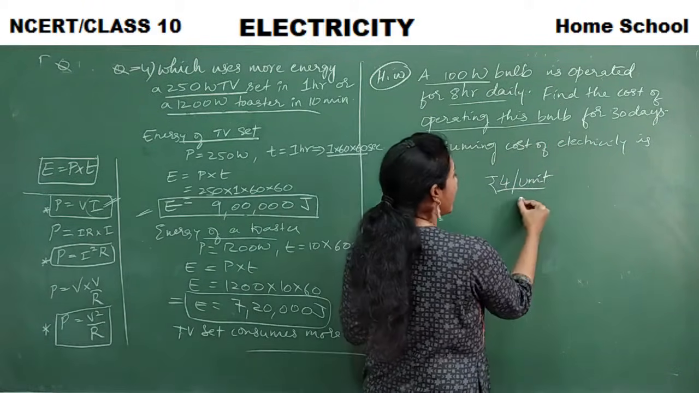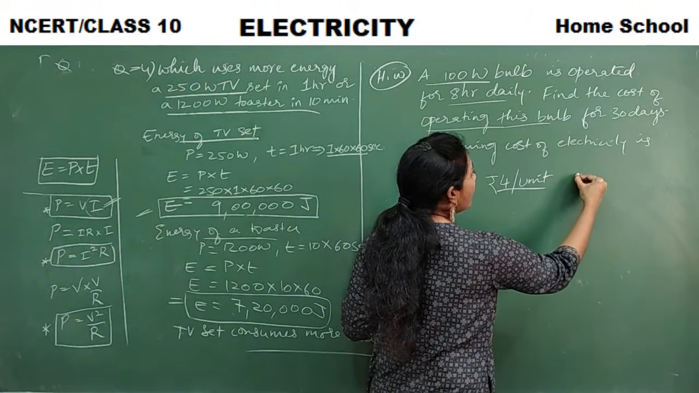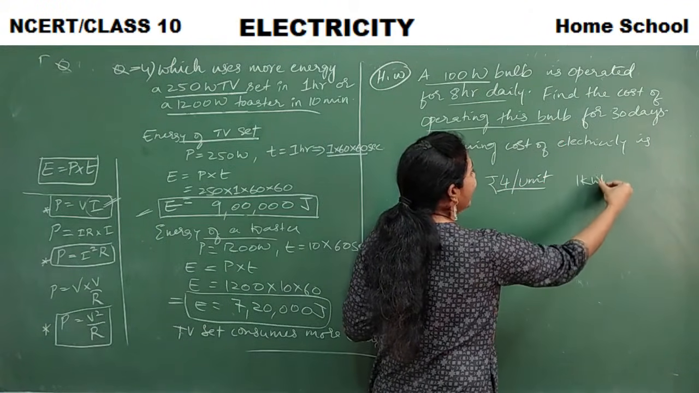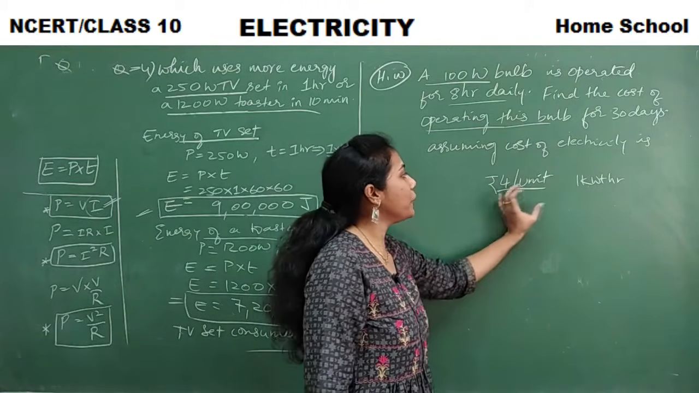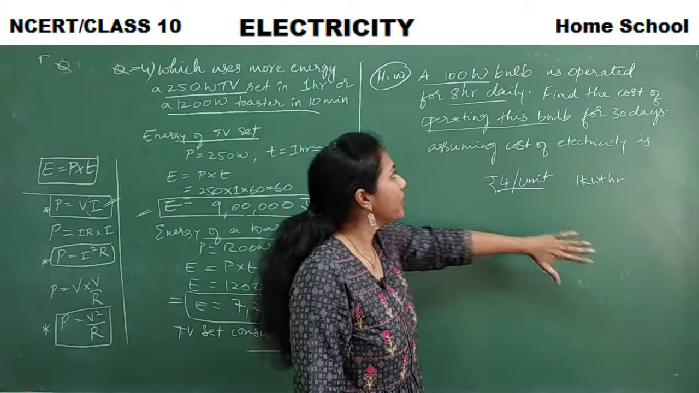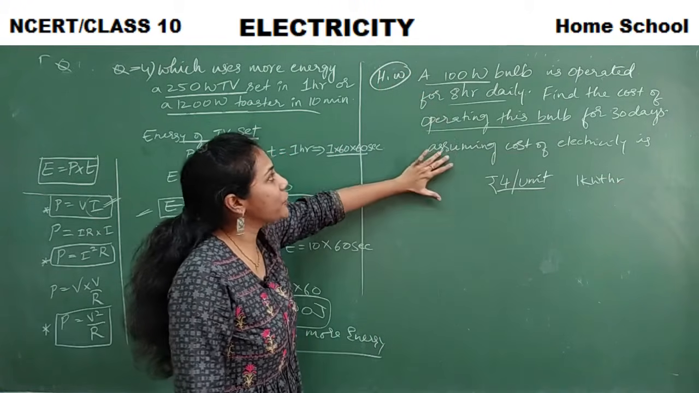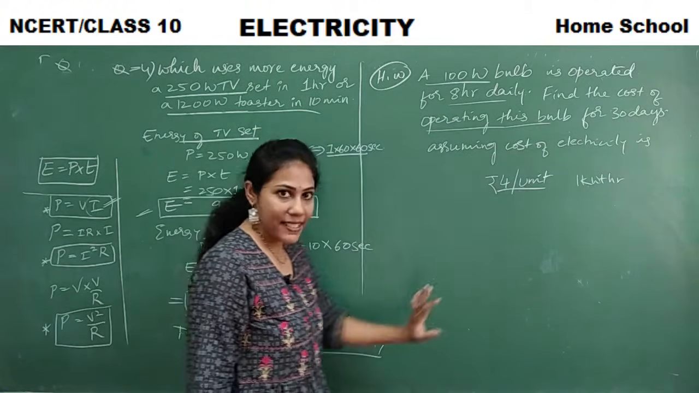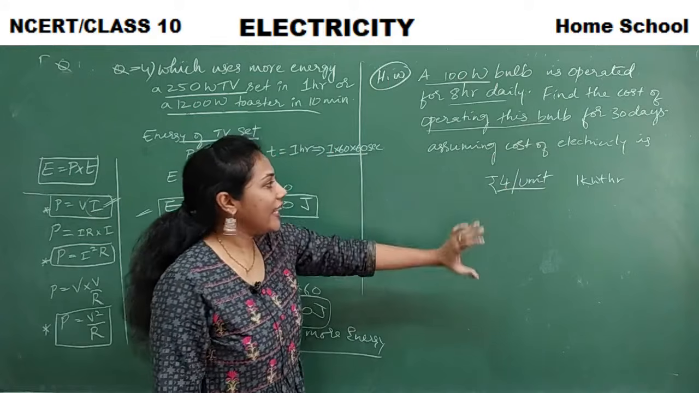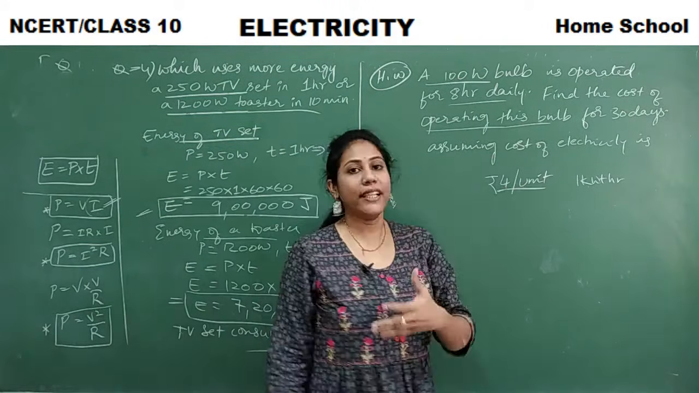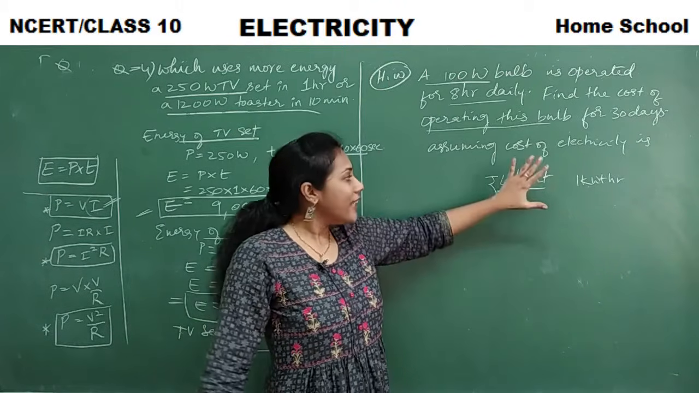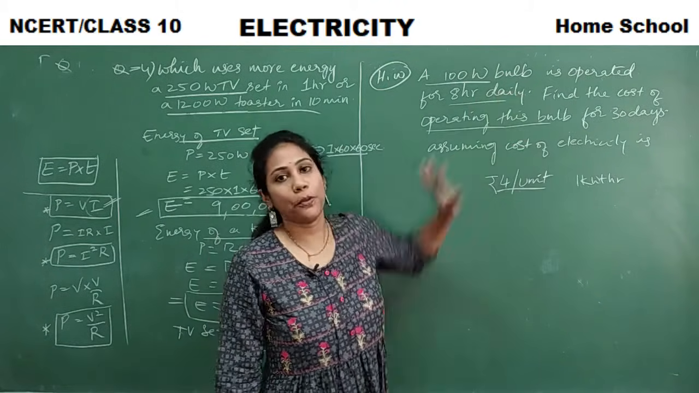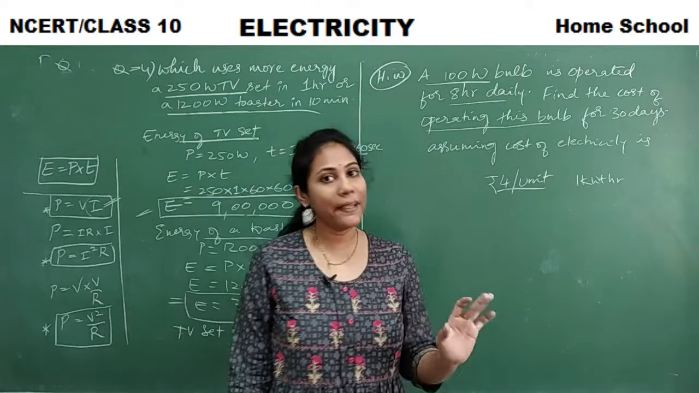Unit in the sense what, guys? Unit in the sense 1 kilowatt hour. So what is the cost of 1 unit? It is 4 rupees per kilowatt hour. First you find out the energy consumed by the bulb in 30 days. Later you multiply that with 4, you get your answer. Just go back to the third problem that I did. As it is, you have to do this problem and post the answer in the comment box.